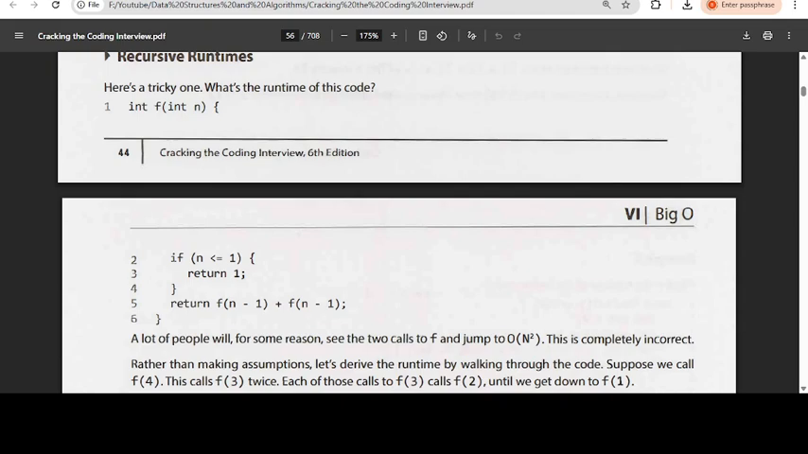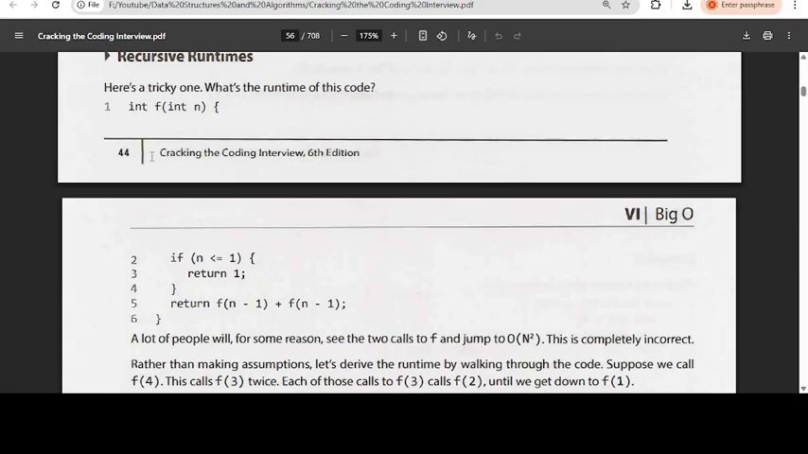Okay, today we will take one more placement question. So this is the placement question they will ask: what is the time complexity for a given piece of code? I will share one thing.